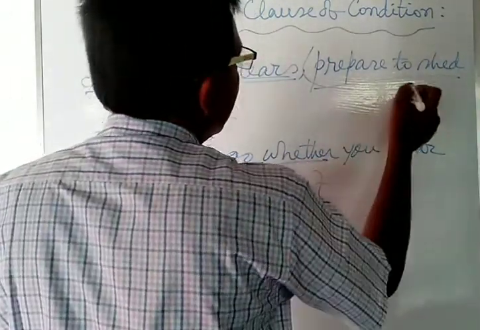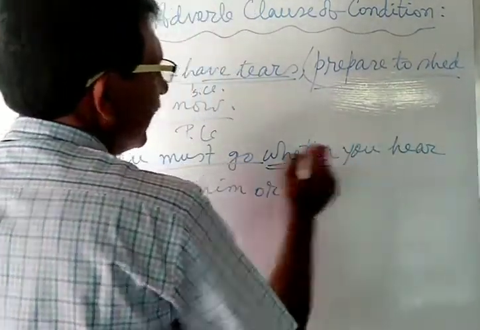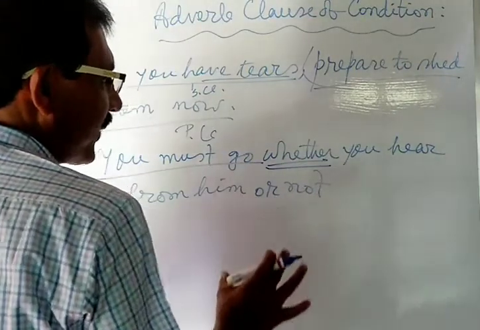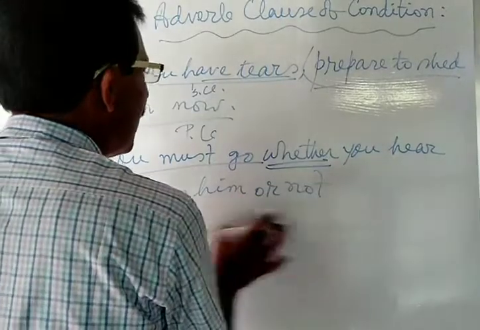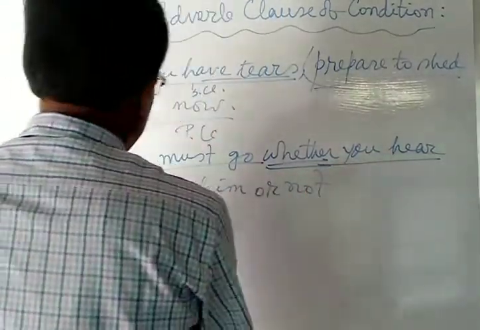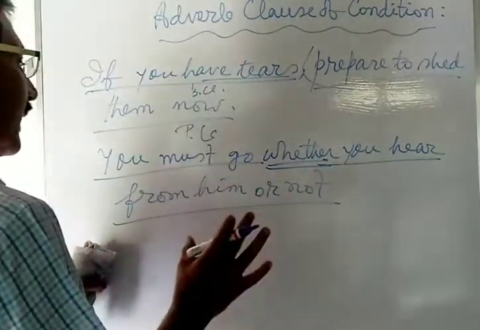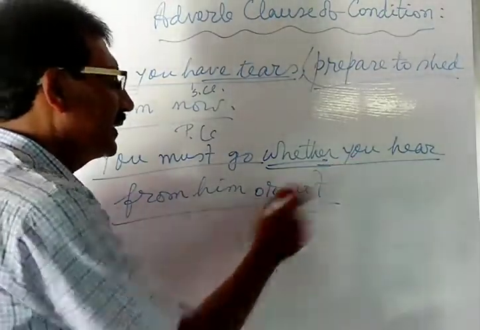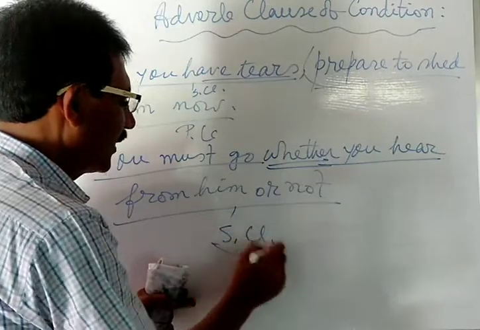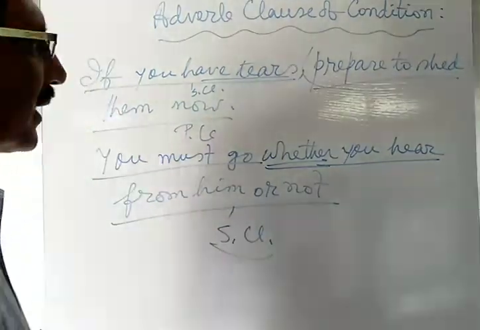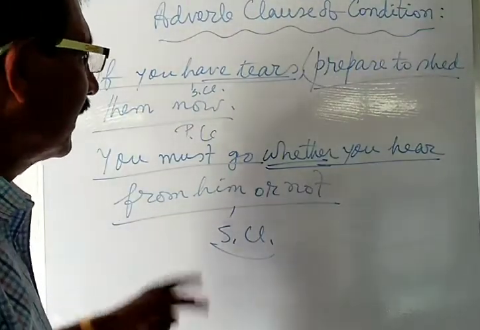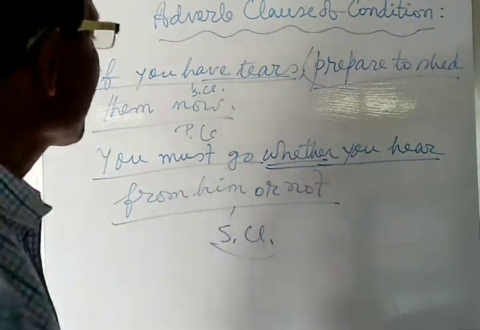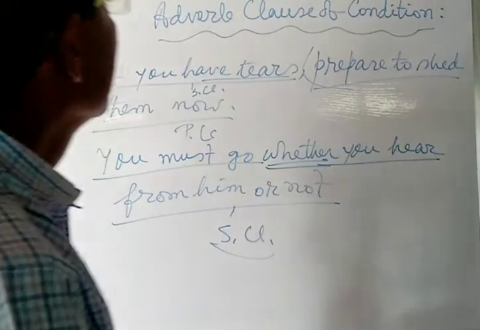Now see the subordinating conjunction whether is used in order to indicate condition here. Whether you hear from him or not, this is the condition, but you must go there. You must go whether you hear from him or not. This is the subordinating clause. This subordinating clause is used to indicate or mention condition.